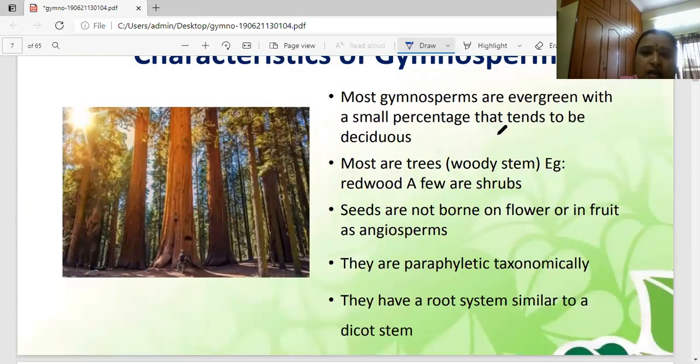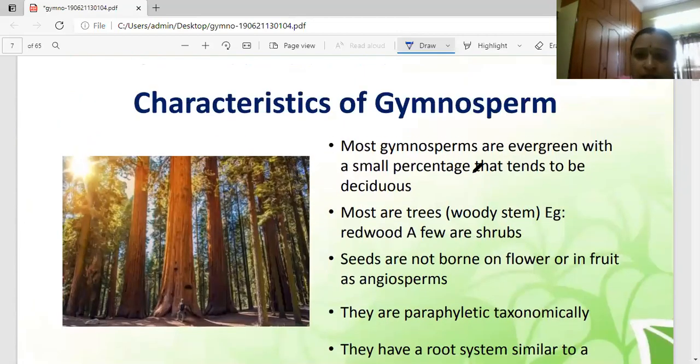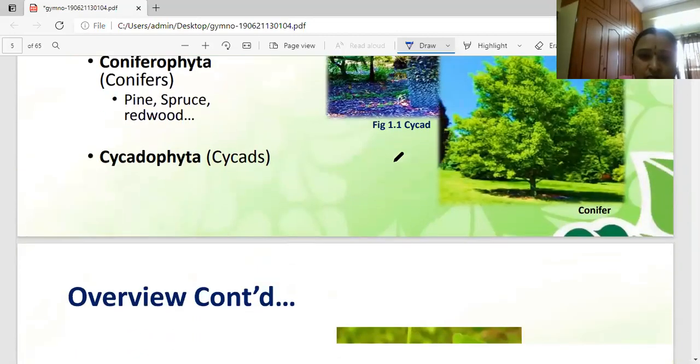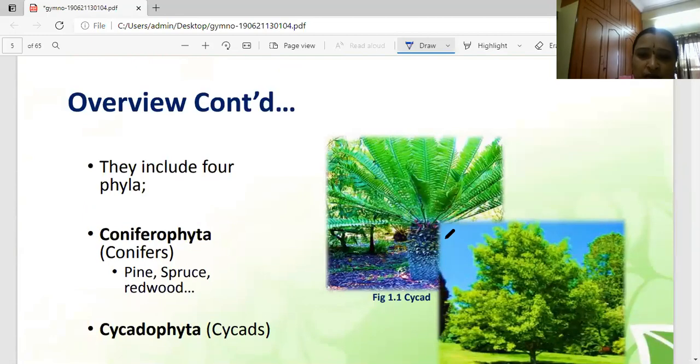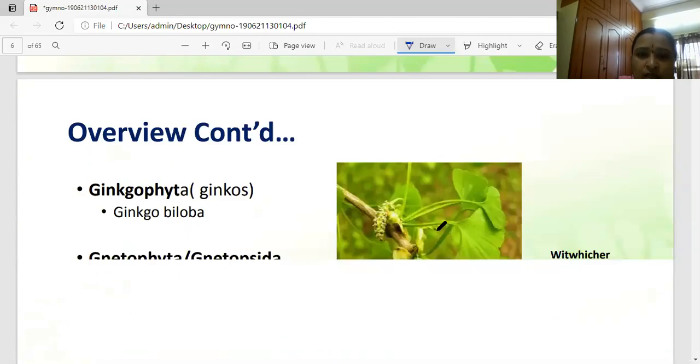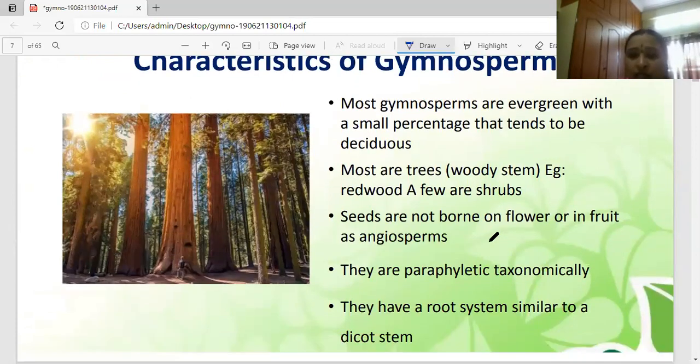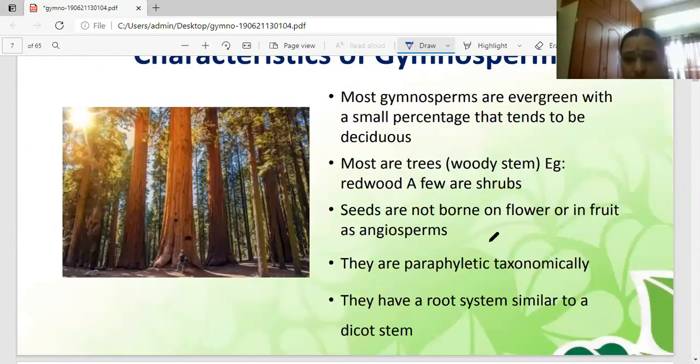Next one, must see. These are the gymnospermic plants. Later I'll explain what is coniferous and what is cycadaceae. Before that, see here: what are the characteristic features of the gymnosperms? First, girls, I'll explain the external features. Later, I'll explain the internal features. What are the external features?